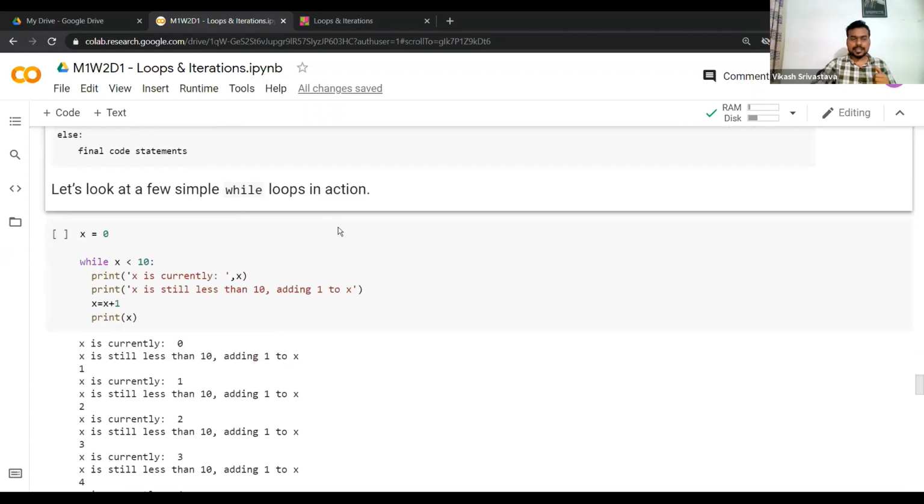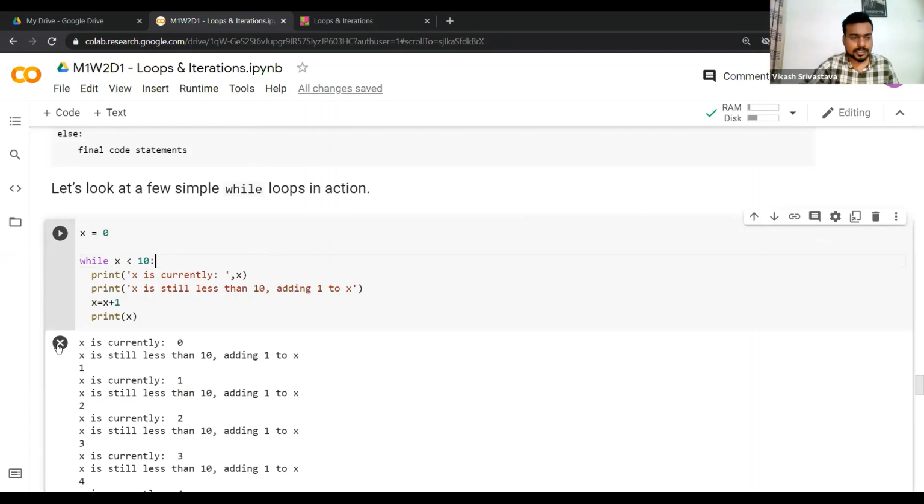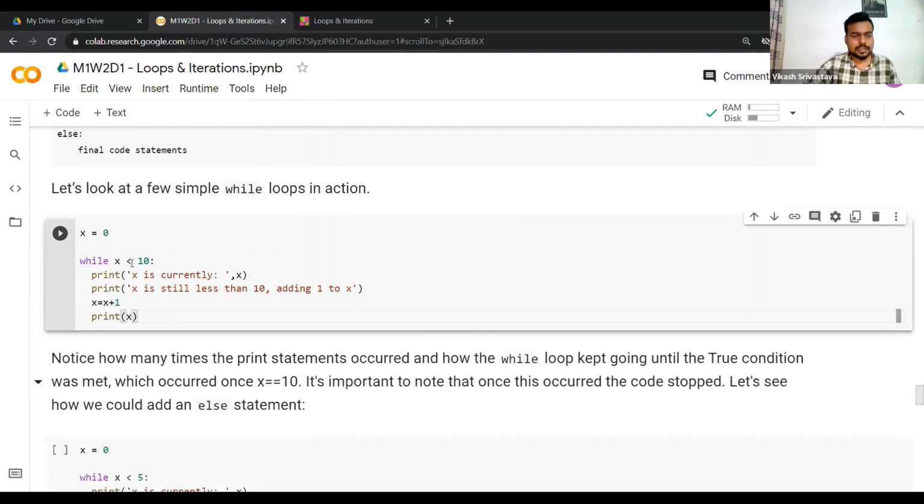So let's take an example of this. Okay, so I'll just clear the output here. Now I have a variable x in which initially I've assigned the value 0. Now I'm trying to run a while loop. So what I'm writing: while x less than 10. So this will always return a boolean value, right?